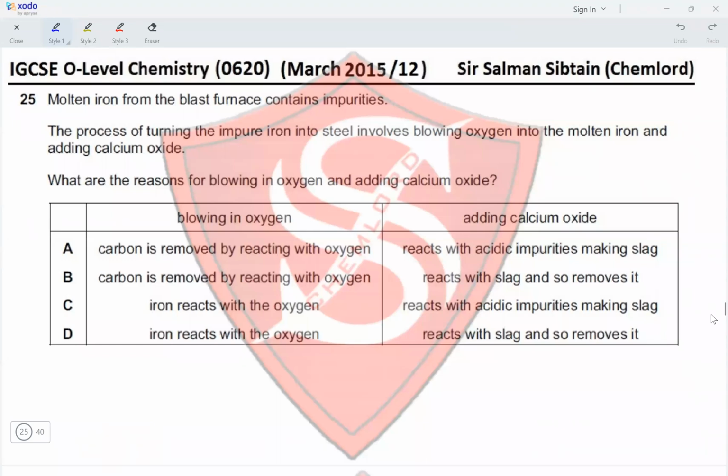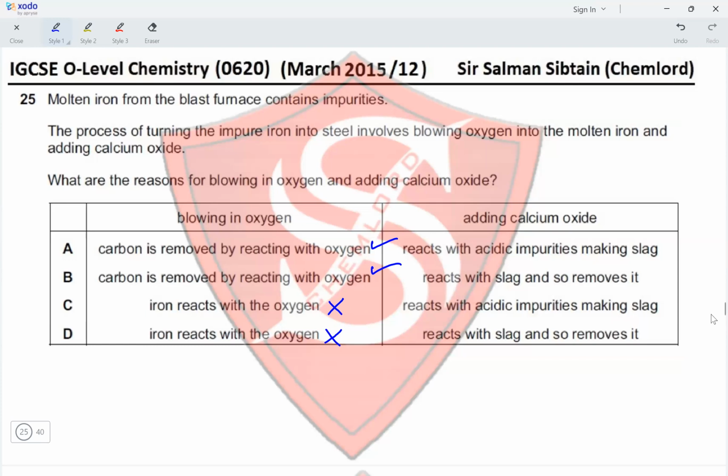Question 25. Molten iron from the blast furnace contains impurities. The process of turning the impure iron into steel involves blowing oxygen into the molten iron and adding calcium oxide. What are the reasons for blowing oxygen and adding calcium oxide? So blowing in oxygen is for removing carbon. Carbon is removed by reacting with oxygen as carbon dioxide. Yes, that is the reason why oxygen is blown into iron. And iron reacts with oxygen. That is not the reason why oxygen is blown into the iron.